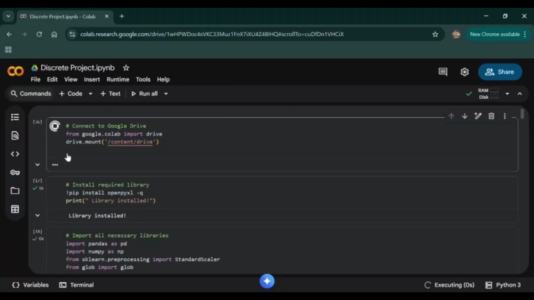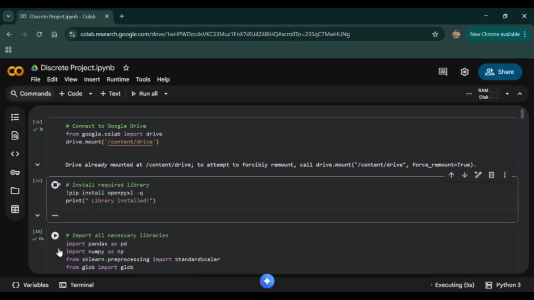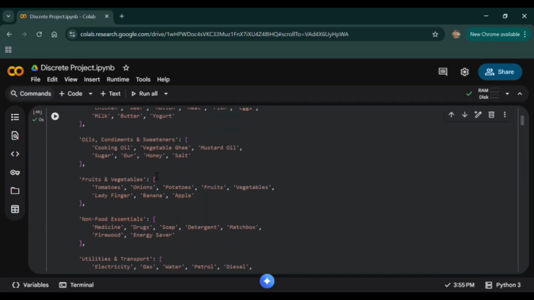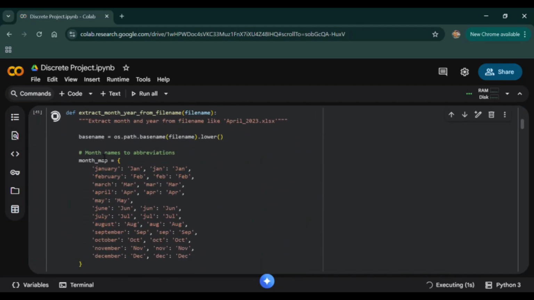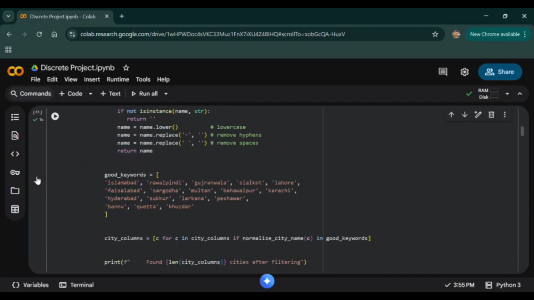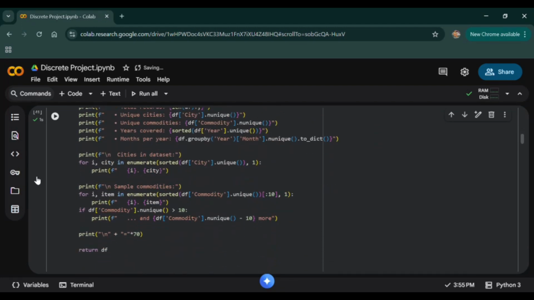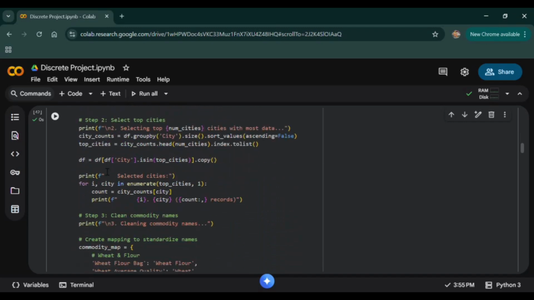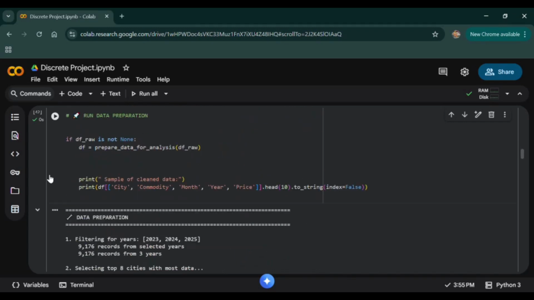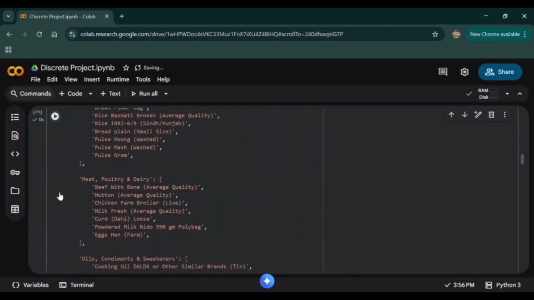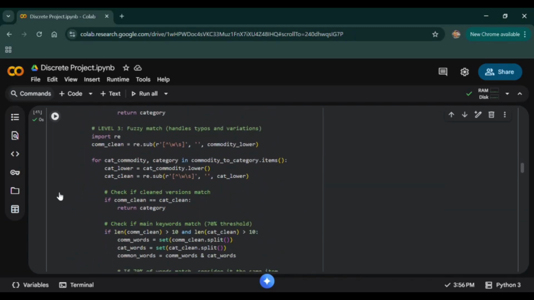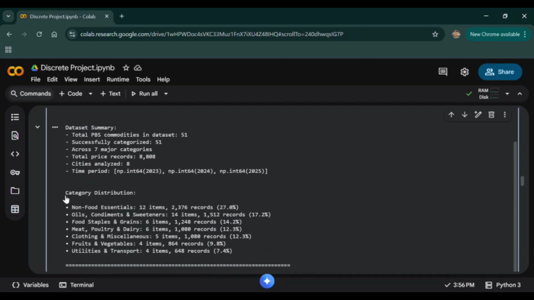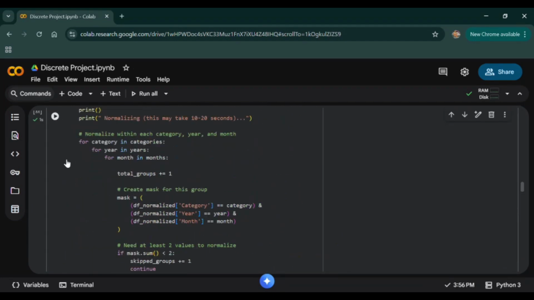In cell number 1 of the code, we start by connecting our Google Drive so that all our files can load properly. Then in cells 2 and 3, we install the libraries needed for data processing and analysis. In cell 4, we set the folder path to our drive, and in cell 5, we define the 7 product categories that we will use in the project. Next, in cell 6, we load all the Excel files. This step reads the exact format of the data and prepares everything for filtering. Then in cells 7 and 8, we filter the data into two years, select the top 8 cities, and organize the information across 51 commodities.